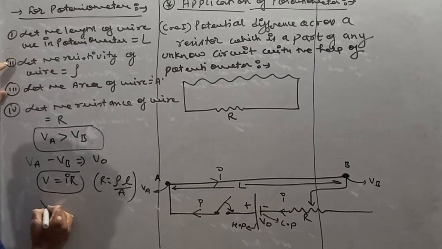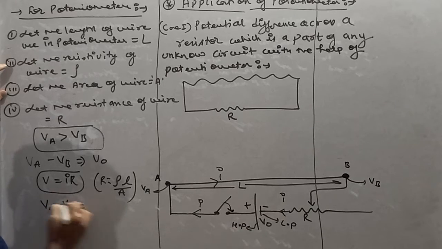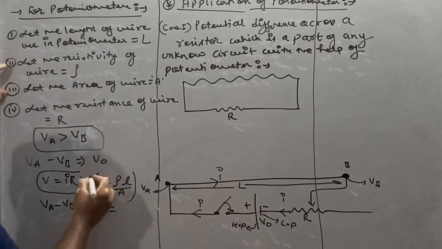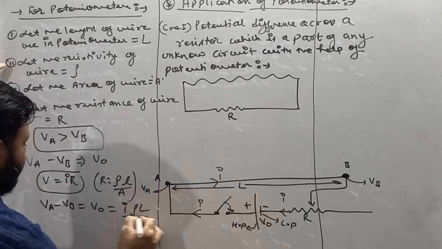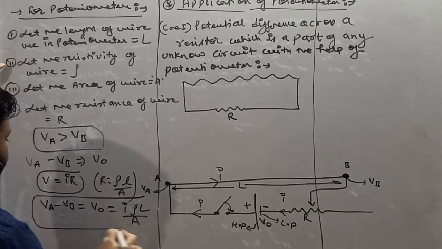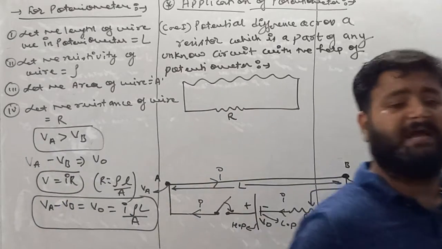So we can write V is equal to IR, so VA minus VB is equal to V naught, which is equal to I. Instead of R we can write rho capital L by A. This is basically the configuration of the potentiometer.